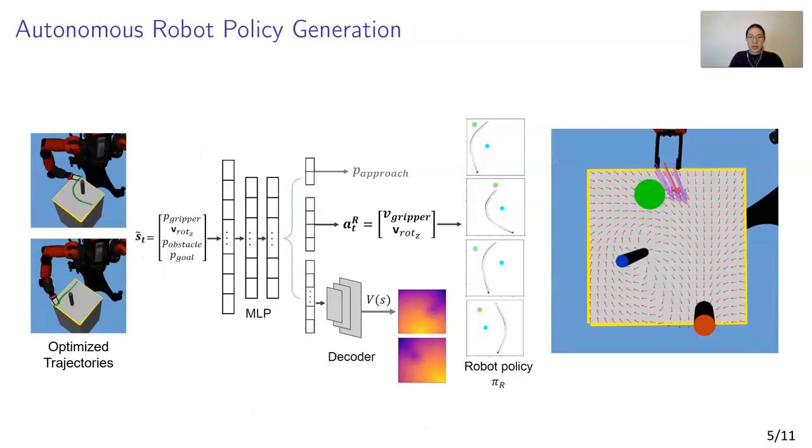For the autonomous robot policy, we trained a neural network that mimics optimal trajectories, where the network outputs normalized velocity and end-effector rotation at each time step. Since the robot policy is defined in task space, and we use inverse kinematics to compute the joint configurations, we use a multi-loss that includes inferring a grasping approach position in the state log partition function, such that the policy indirectly learns to avoid joint configurations that would lead to collision. The right video shows the robot policy inferring the optimal direction towards reaching the red cylinder.